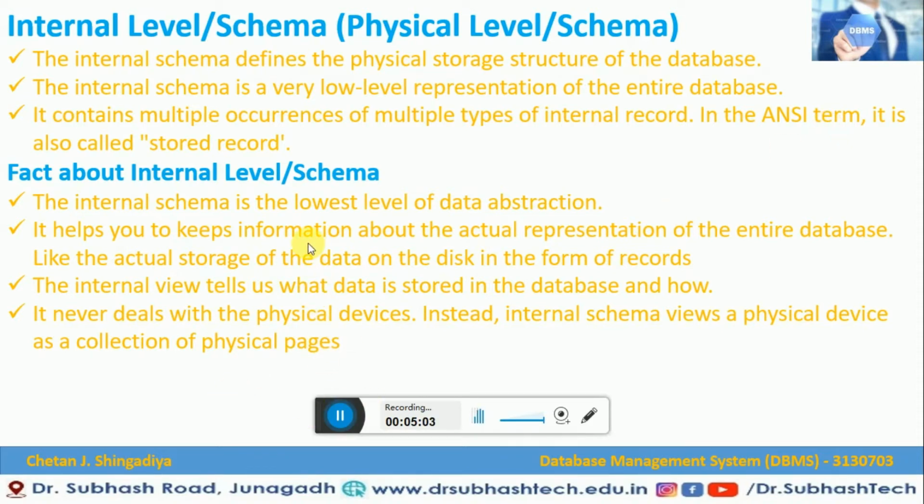Now let us check the facts about the internal level or internal schema. The internal level schema is the lowest level of data abstraction. It helps you to keep information about the actual representation of the entire database, like actual storage, or we can say physical storage of the data on the disk in the form of records.